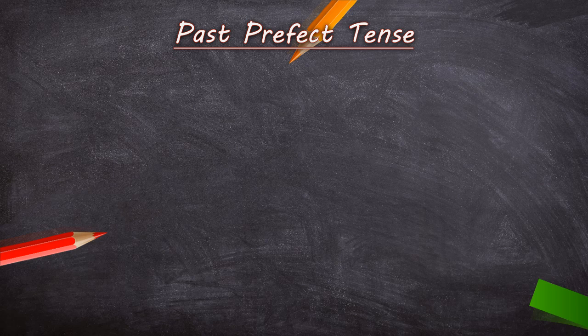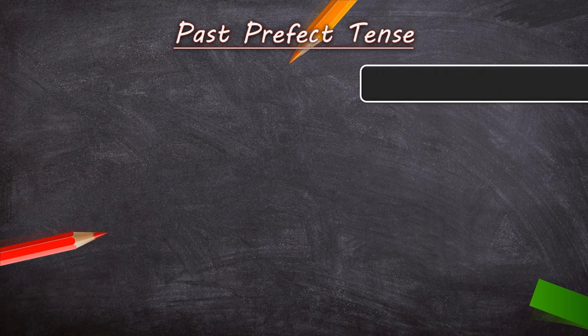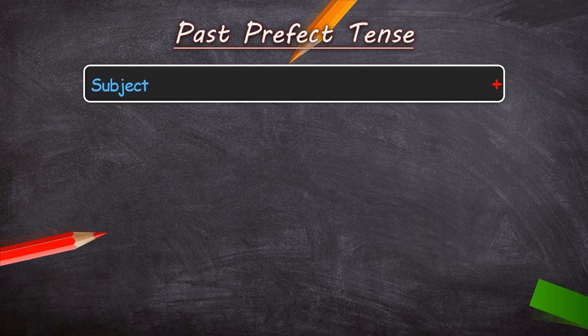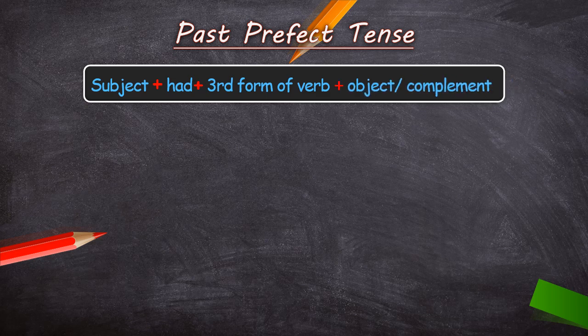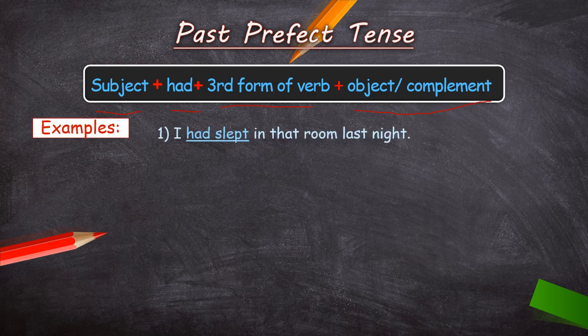Now children, see what is the formula that we use in past perfect tense for framing sentences. Subject plus had plus third form of verb plus object or complement. Now children, we can see here on the screen the formula that we use for framing sentences when we talk about past perfect tense. What is the formula? Subject plus had plus third form of verb, that is past participle, plus object or complement. Let's take examples. First example.